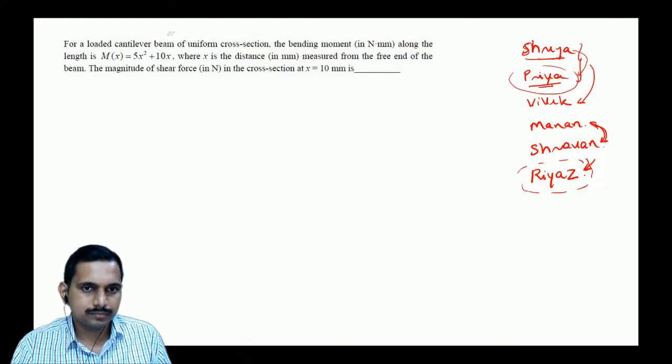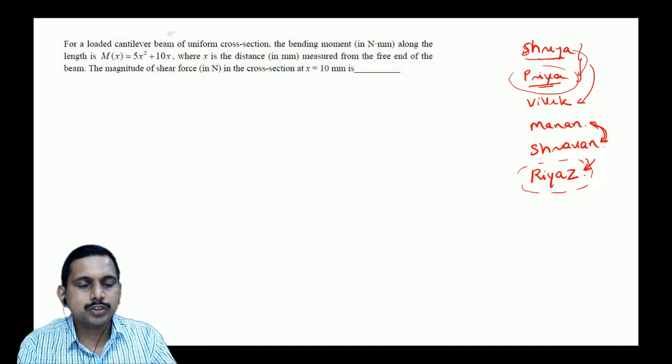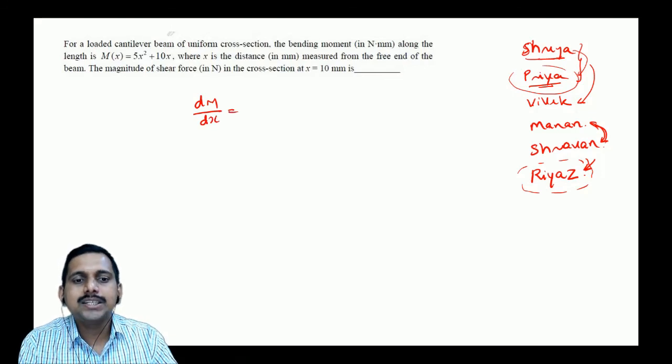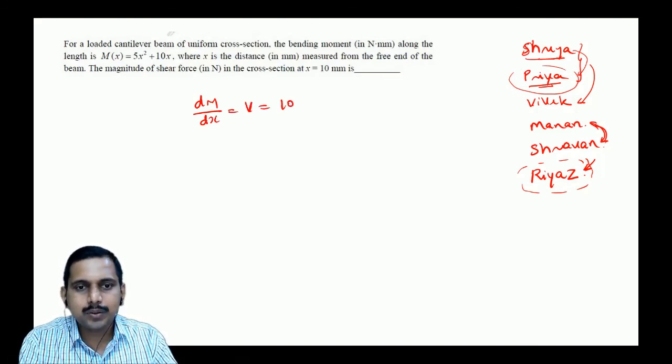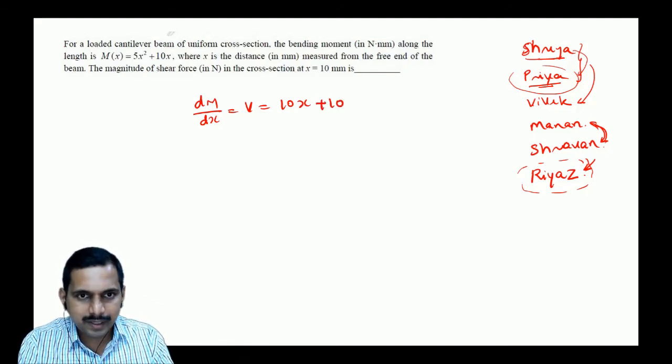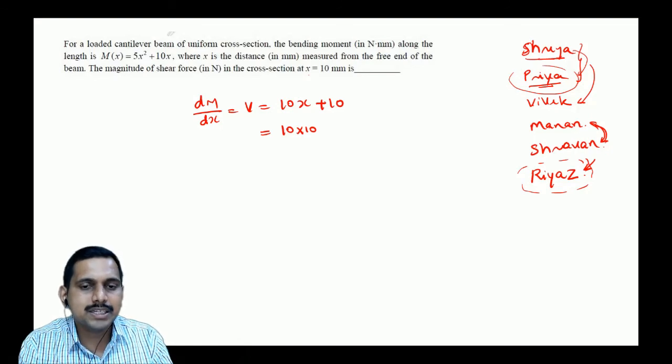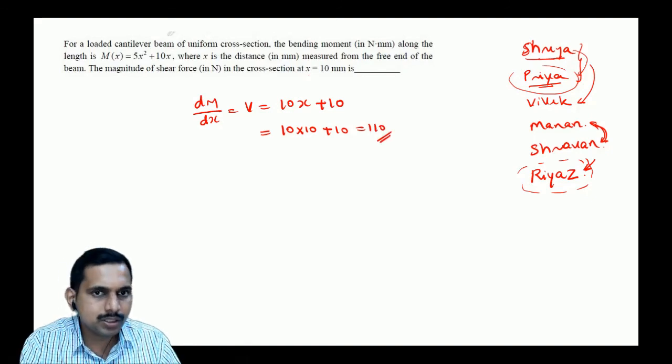So shear force is 50 Newton. Very good. Let us do it. What is shear force? Shear force is dM by dx. Correct. So what is it? It is 10 into x. That's it. So 10 into x plus 10 is V. So for the magnitude of shear force at x, you're differentiating this, keep in mind. So when you say x is equal to 10, that is 10 into 10, correct? Am I correct over here? So the magnitude of shear force at the section x equal to 10 millimeter is 10 plus 10 plus 10, so 110. This is what I'm getting. Am I wrong here?